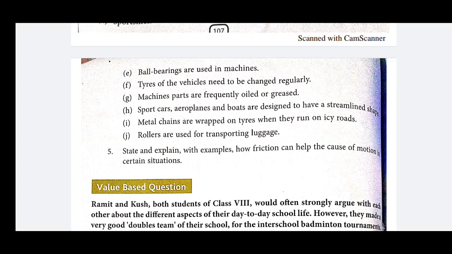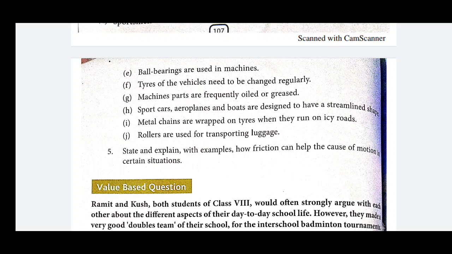I am trying to send some other questions to you after this video, but at first I am suggesting you to go through the book, memorize the keywords, and try to do the question answers of these questions in your notebook.